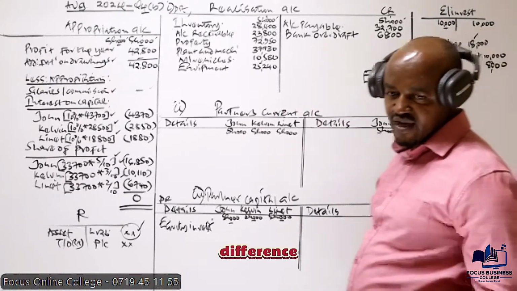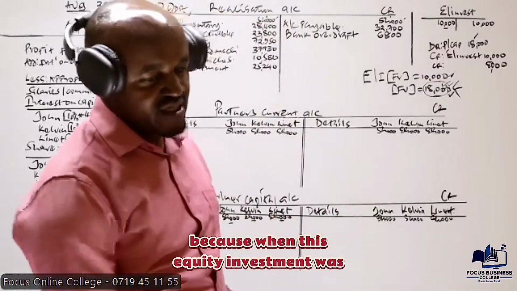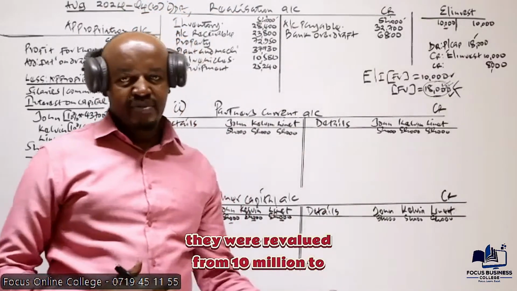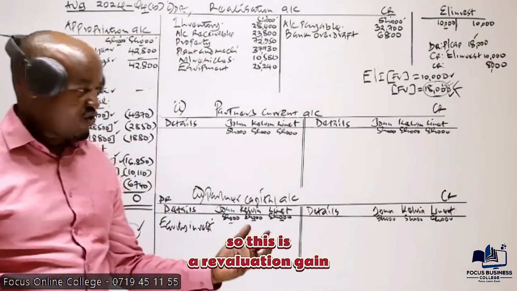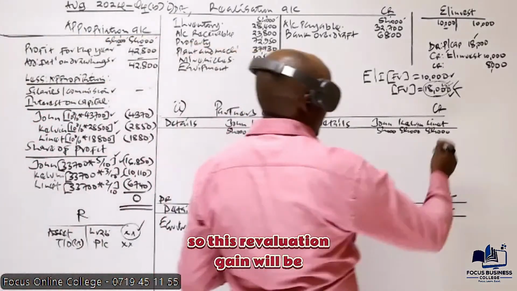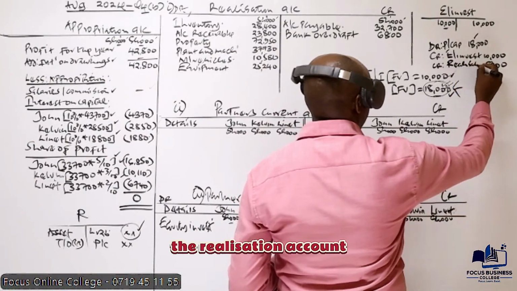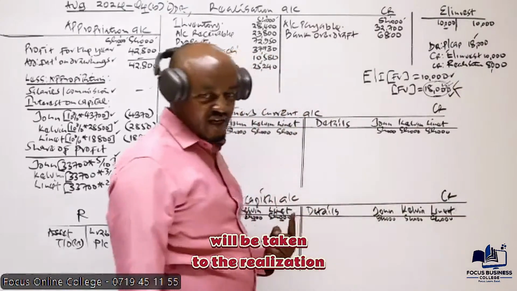And actually this difference, we can refer to it as a revaluation gain, because when this equity investment was taken over, it was revalued from 10 million to 18. So this is a revaluation gain. Now this revaluation gain, where do we take it? It will be taken to the realization account.